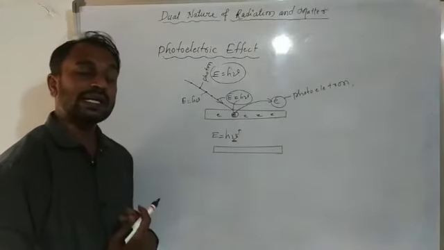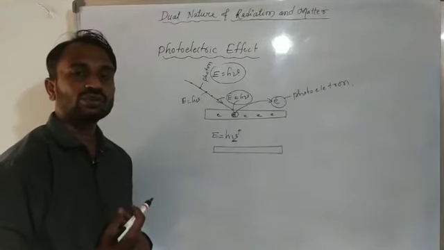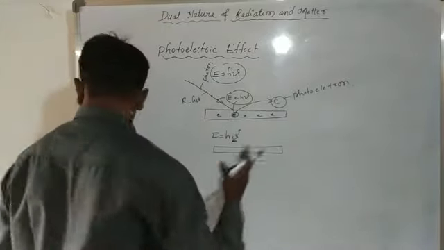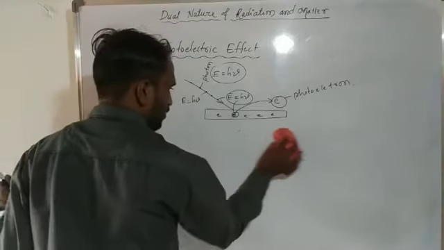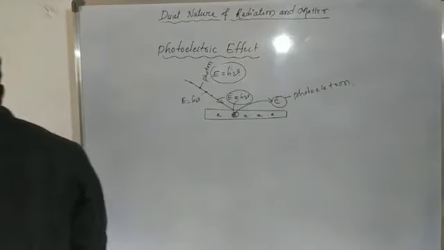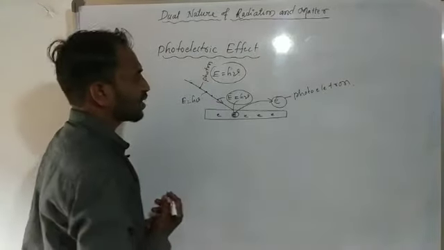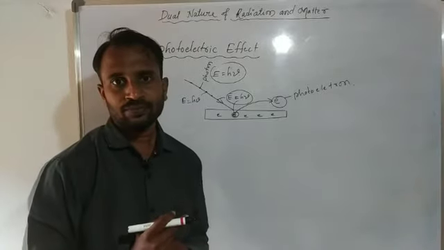Then the kinetic energy of an electron increases. I will tell you afterwards. Before going to that concept, first we will discuss one particular concept: the threshold frequency and the threshold wavelength.